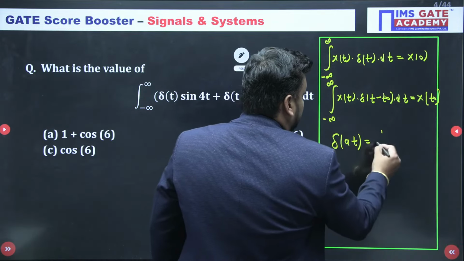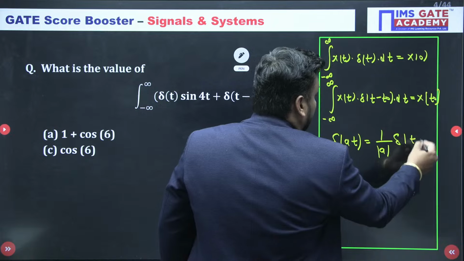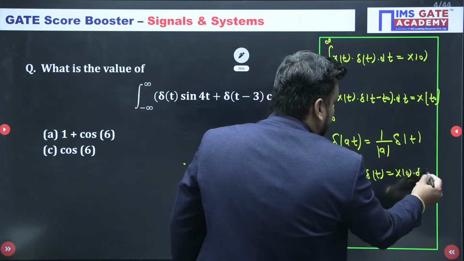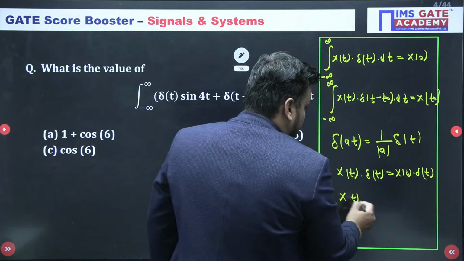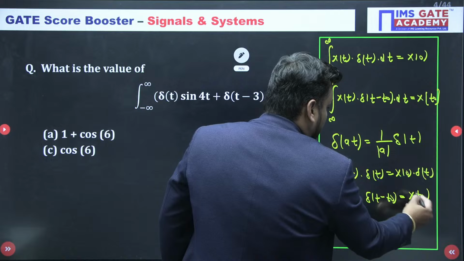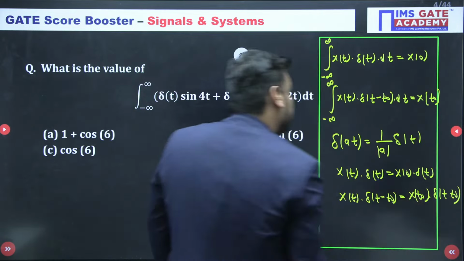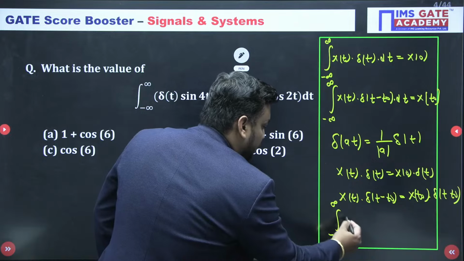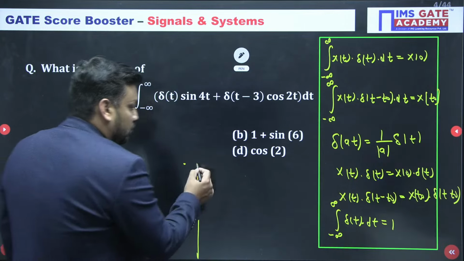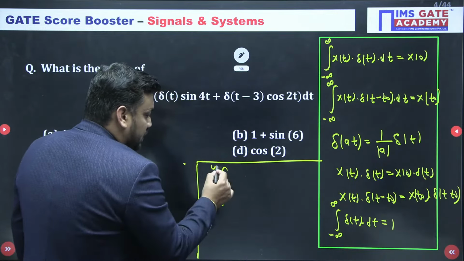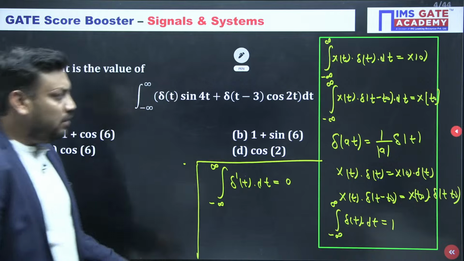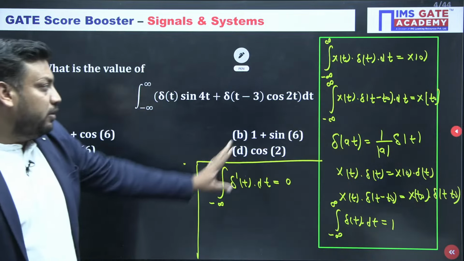Del of at is nothing but mod of a into del of t. If I write only x of t del t, then it should be x of 0 into del t. So having a quick revision of the concept, x of t del of t minus t naught will be x of t naught, but the del function also will come. Similarly, integral from minus infinity to infinity of del t dt is 1. And for the doublet signal, which is the differentiation of the impulse, the integral from minus infinity to infinity is always 0. So we just had a quick revision of the properties.